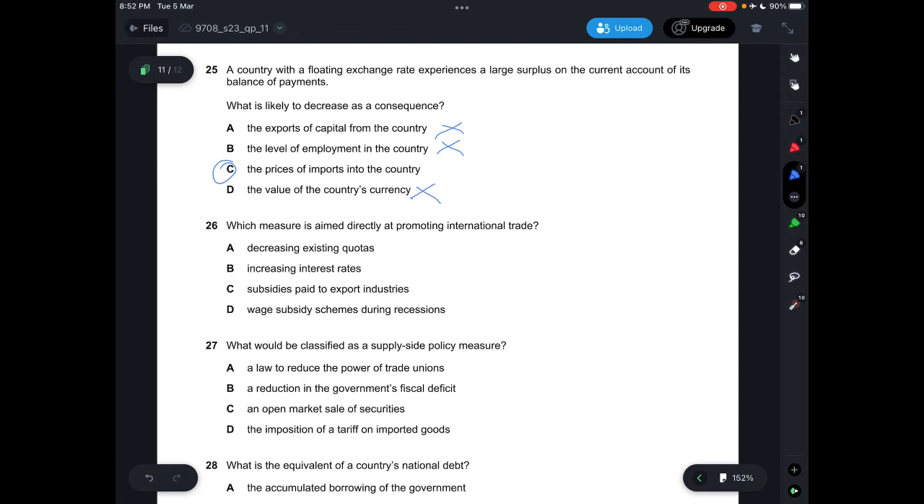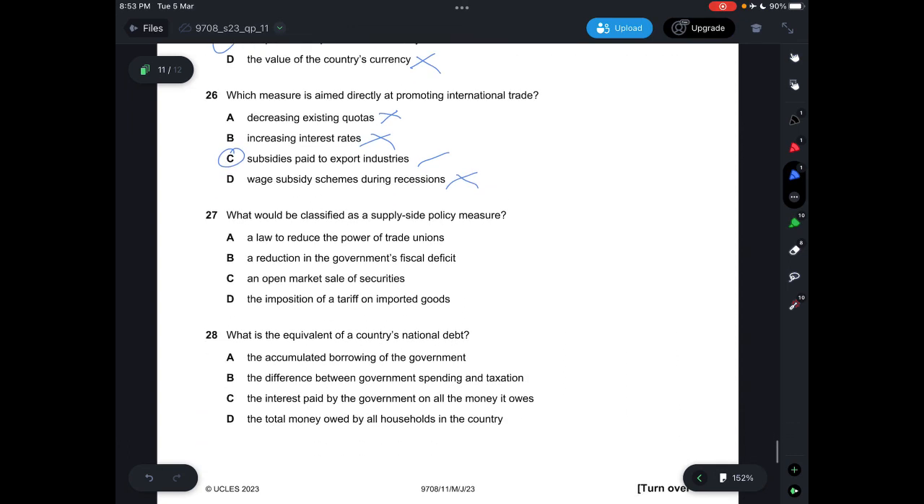Question 26. Which measure is aimed directly at promoting international trade? So A says decreasing existing quotas. Decreasing the quota meaning that there will be less items that can be sold in the country, which is incorrect. B says increasing interest rates, which means that people will end up just saving money in the bank instead of buying stuff. C says subsidies paid to export industries, which is correct because this will help with international trade. D says wage subsidy schemes during recession, which has nothing to do with international trade. It's just to protect workers, so that's not the answer. So answer has to be C.